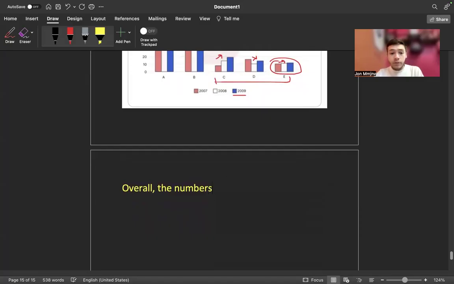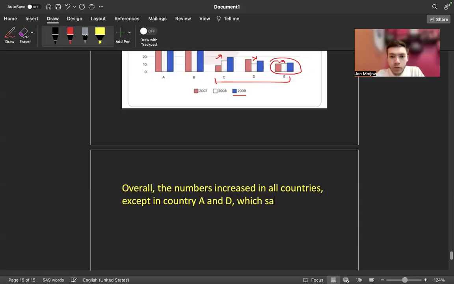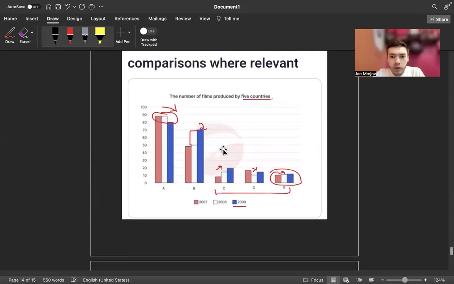So the numbers increased in all countries except in country A and D, which saw declines.